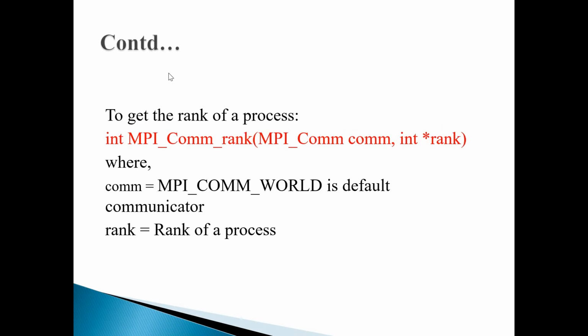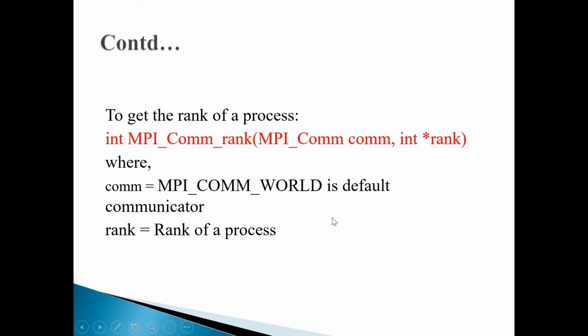The next API is to get the rank of a process. So you will be using the MPI_Comm_rank API, and as you are dealing with multi-processing, each process naturally has a rank under the common communicator domain. The two parameters this API takes are, first, the communicator, the same default communicator, and second, the rank, a user-defined variable. So you will get the rank of a process in this variable rank.